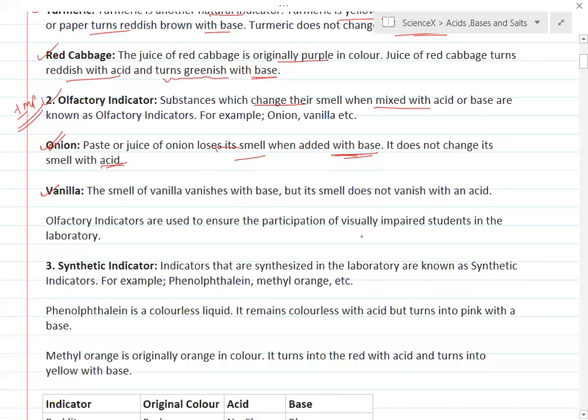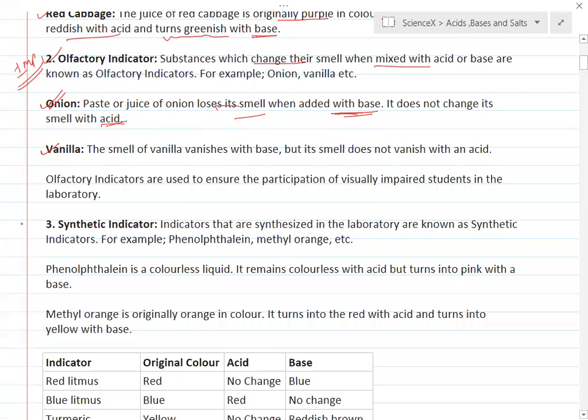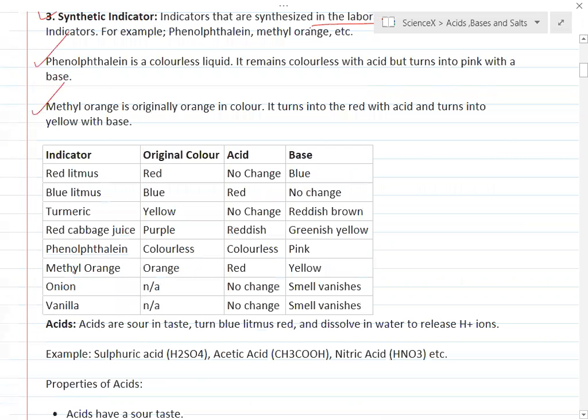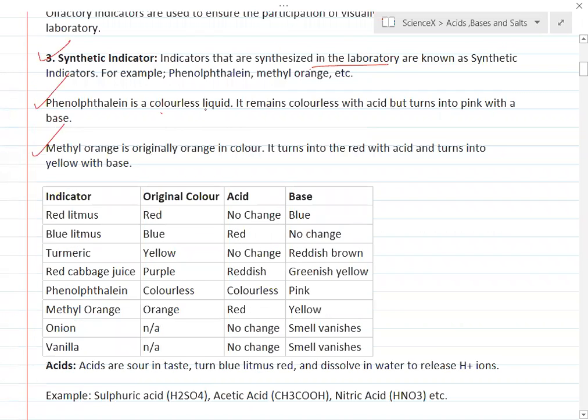Third type of indicator is the synthetic indicator. This is also important. These are indicators synthesized in the laboratory, generally man-made indicators. That's why they are called synthetic indicators. In your syllabus we have phenolphthalein and methyl orange. Very important. Phenolphthalein is generally a colorless liquid. It remains colorless with acid, but turns pink with a base. Methyl orange is generally orange in color. It turns red with acid and yellow with a base.